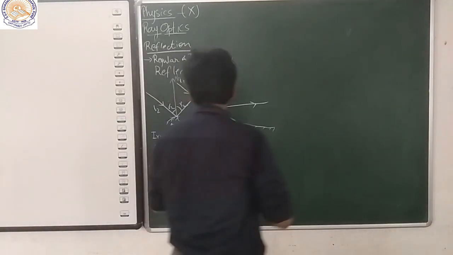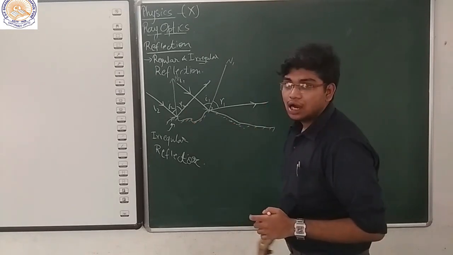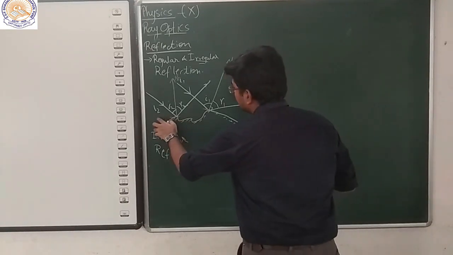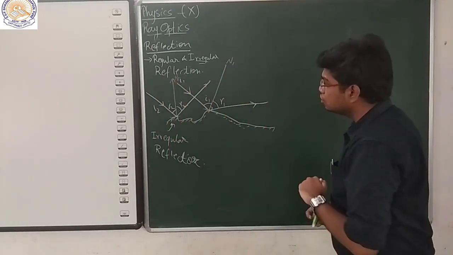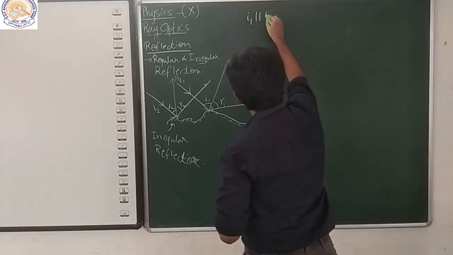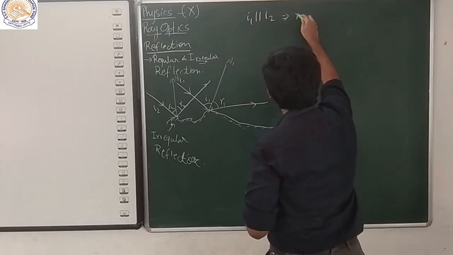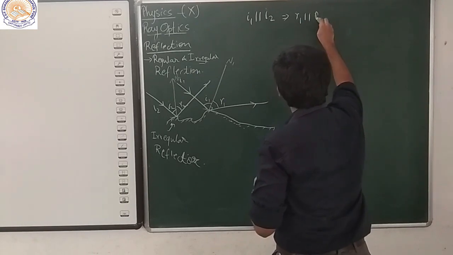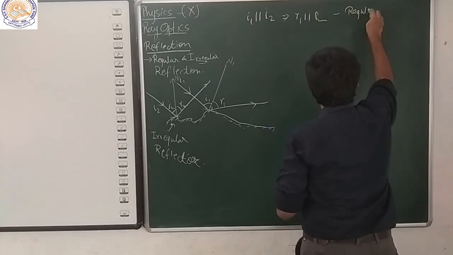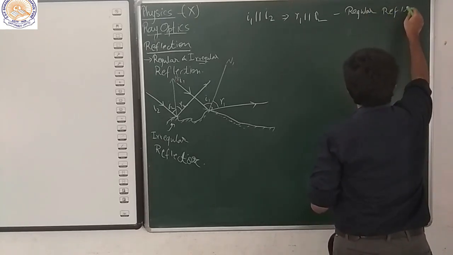Now, if we concentrate on the rays R2 and R1, are they parallel? No, right? But what we have seen in regular reflection is that if I1 is parallel to I2, this was implying R1 parallel to R2.